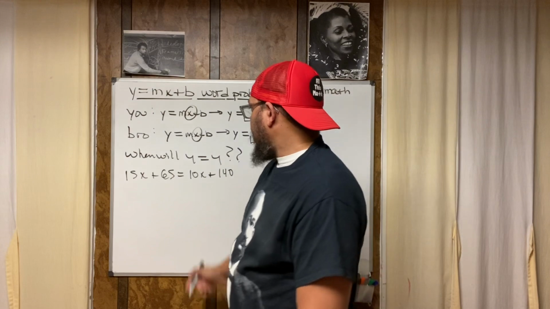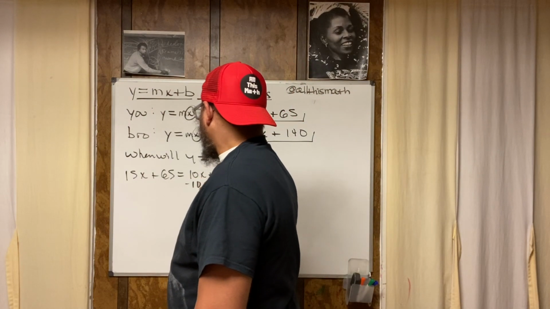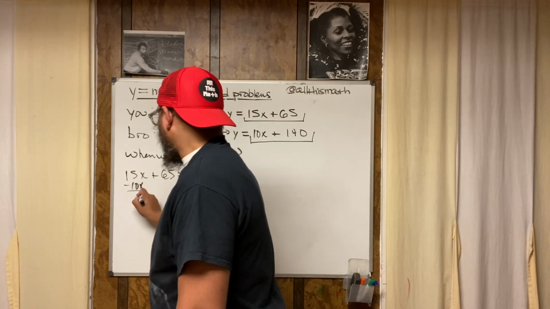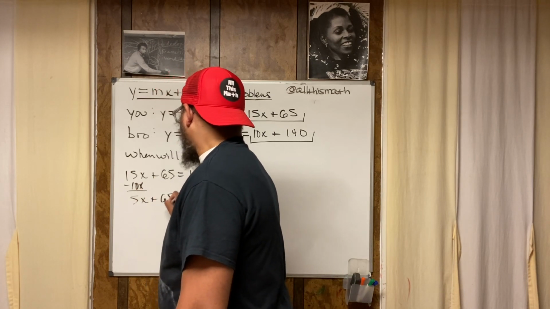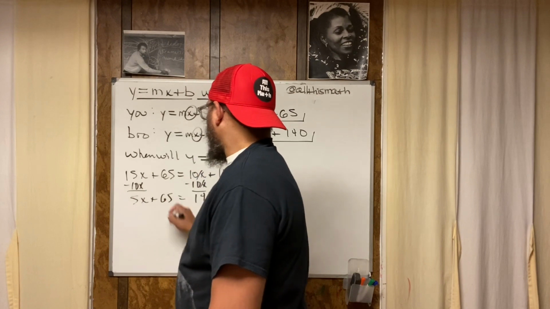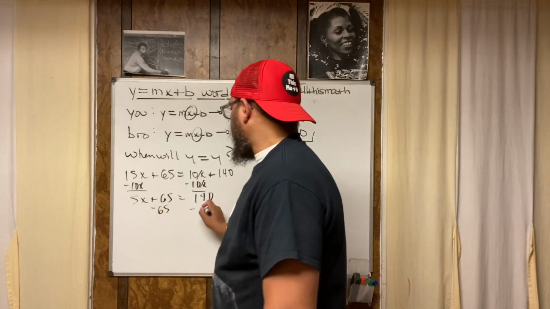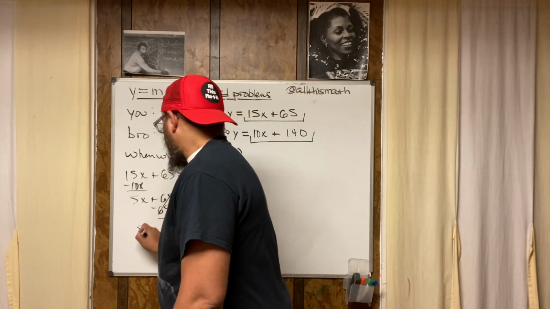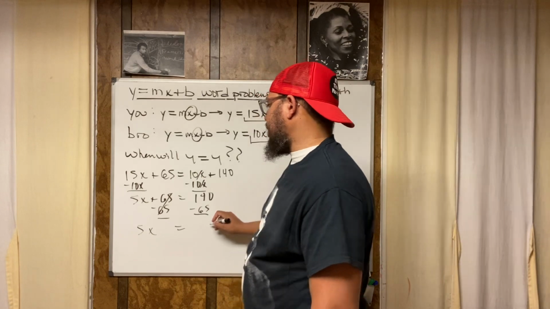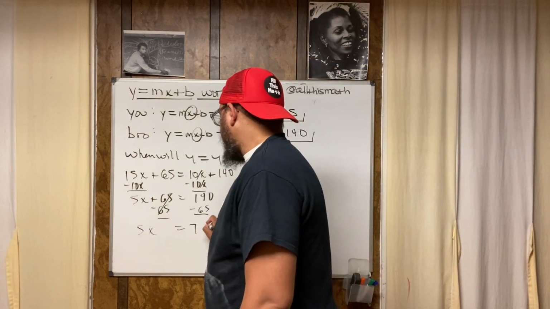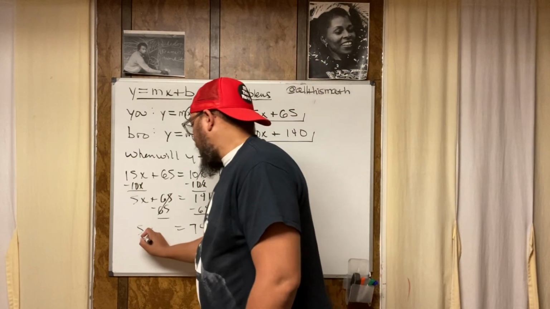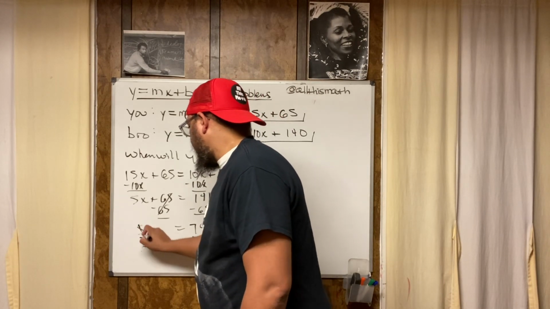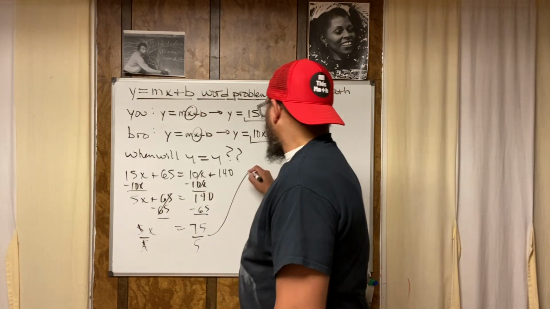So now let's do this. Let's do minus 10x, minus 10x. That's 5x plus 65 is equal to 140. Then I'm going to get rid of the 65. Minus 65, minus 65, because it's all about balance, right? So I got 5x is equal to, what's 140 take away 65? That's 75, right? And then 5x divided by 5, because I'm trying to solve for x, and 75 divided by 5.